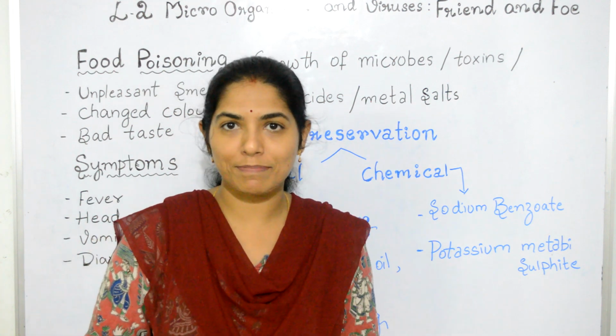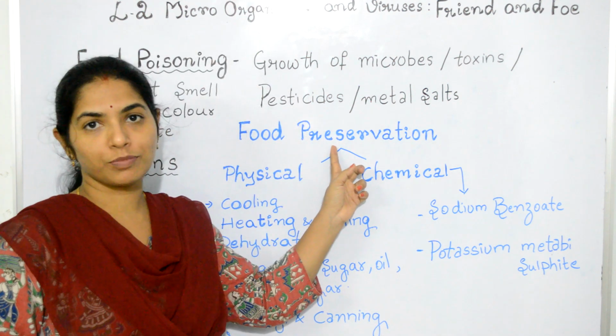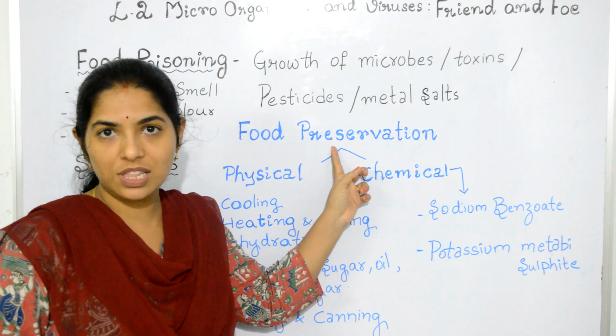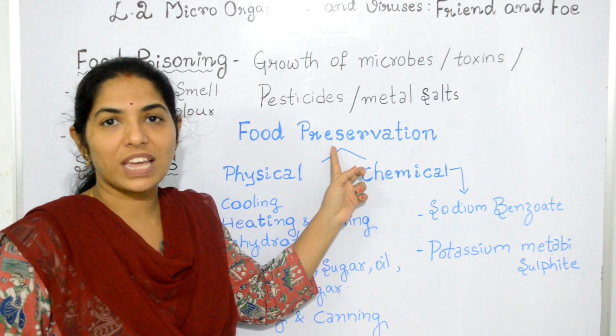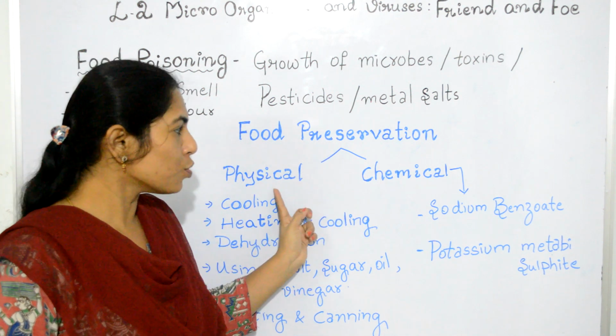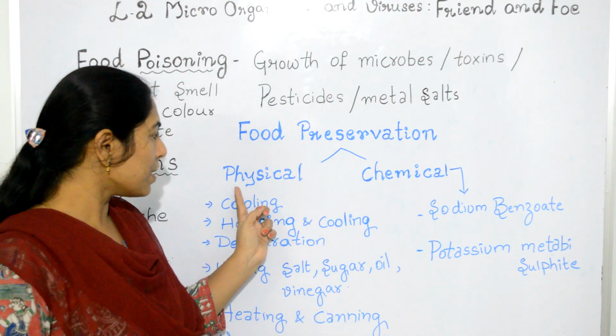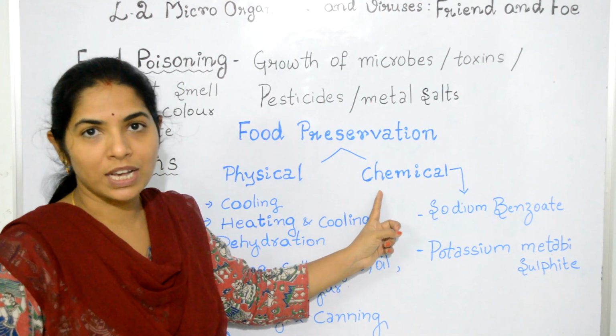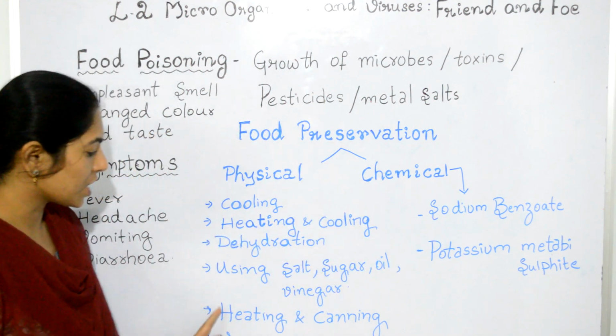Then what do we mean by food preservation? Food preservation means protecting the food from getting spoiled, and it is done by two methods. One is the physical method, the other is the chemical method. Here are some physical methods.